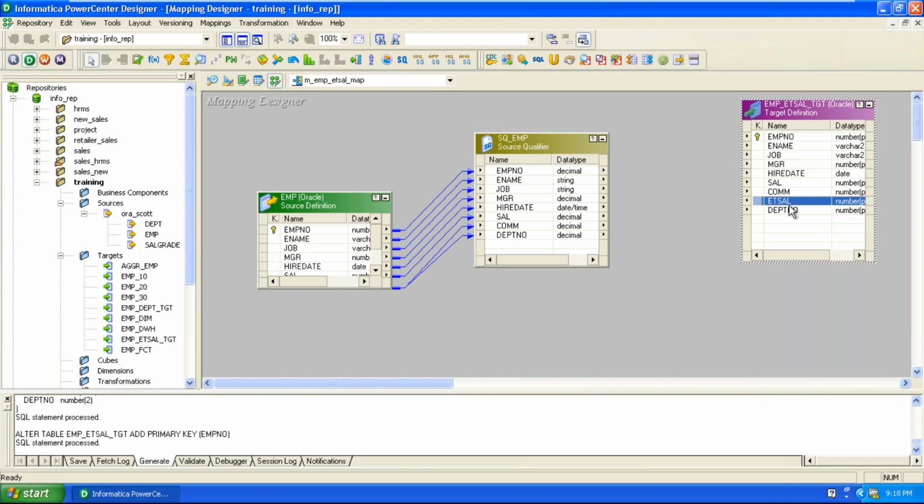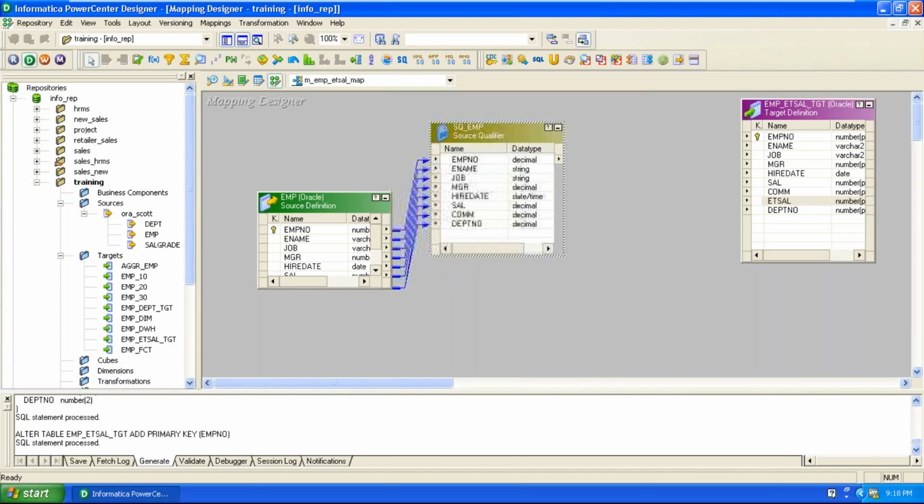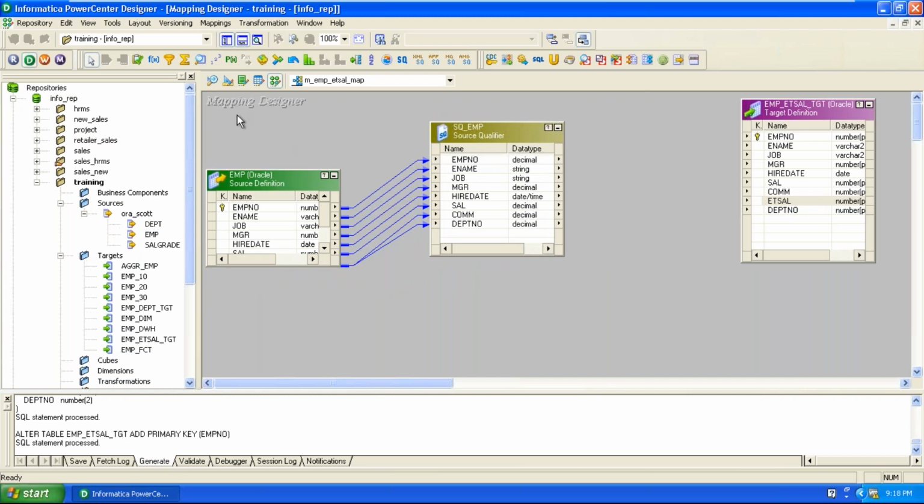That's why, however many employee details are available in the source, for all employees we need to calculate ET cell and keep the employee details as well as their ET cell in their respective target. Now here, see this is f of x. It is an expression transformation. The symbol of the expression transformation is f of x.